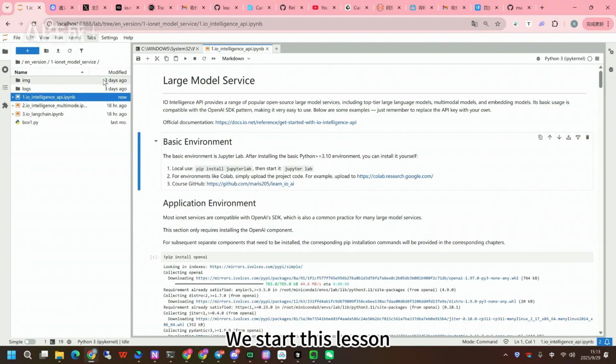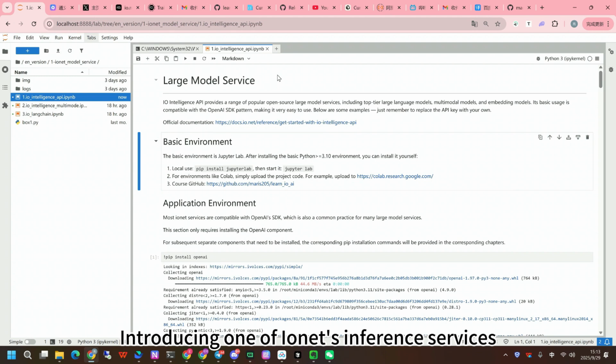We start this lesson. What about our section? Introducing one of IONET's inference services. What about IONET? In fact, it mainly offers some open source versions, the inference service of such large models. This is determined by its positioning.